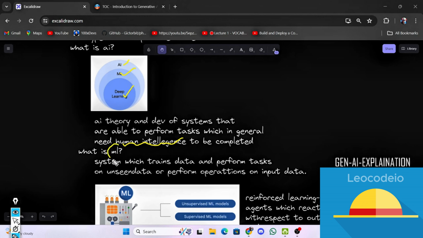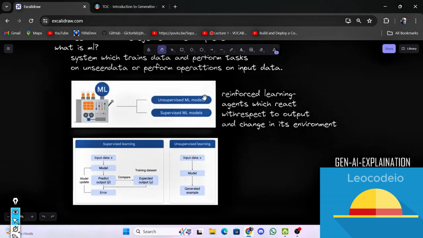So the next question is what is ML, machine learning? Machine learning is nothing but we train computers or systems on data so that they can perform some tasks on unseen data or on the input data. These are what ML can perform. I think many of you already know this. There are three types: supervised, unsupervised, and reinforced also. The main categories are supervised and unsupervised.